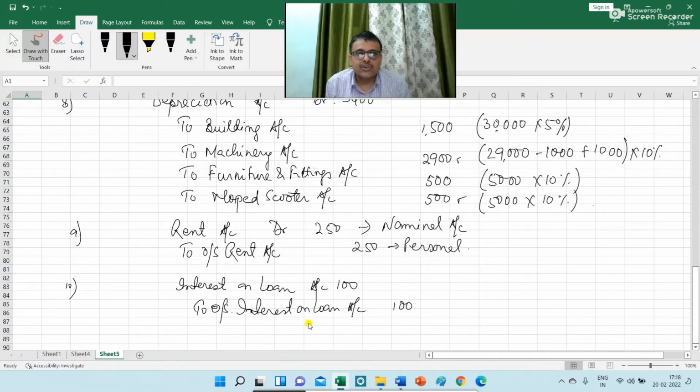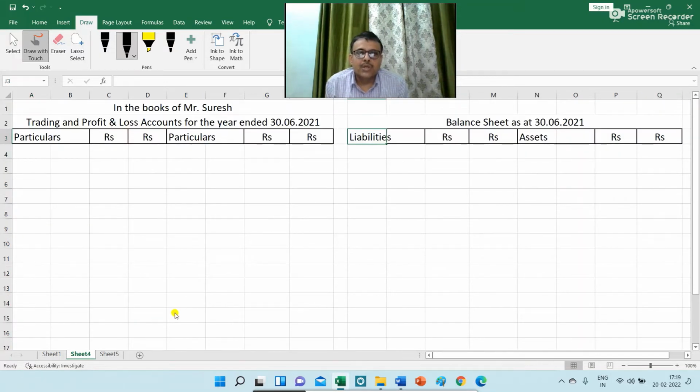And outstanding interest on loan being a personal account will be carried forward to the liability side of the balance sheet. So all the adjustment entries have been discussed here. So students are requested to note all the adjustment journal entries that I have passed. Now we are going to post the balances of the trial balance either in trading PL account or in balance sheet. So let's start.